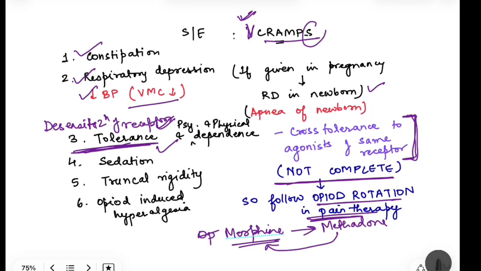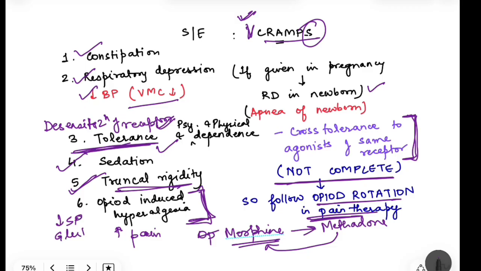Then next side effect we have seen is sedation. Others is truncal rigidity, okay, that we saw, chest wall rigidity can occur. And another one is opioid induced hyperalgesia. Yes, opioid induced hyperalgesia, that is increased pain, can also occur. And this is because when opioids are given, it decreases the release of substance P and glutamate, okay. But there are certain compensatory mechanisms which start in the body which increase the release of this glutamate. So that now with the same stimulus there is increase in the pain. So this opioid induced hyperalgesia can also occur, right?